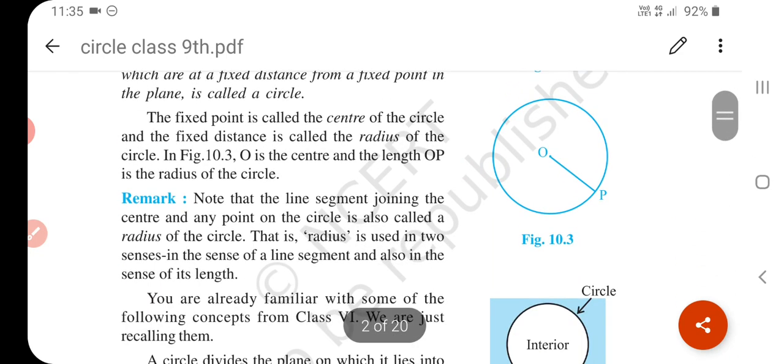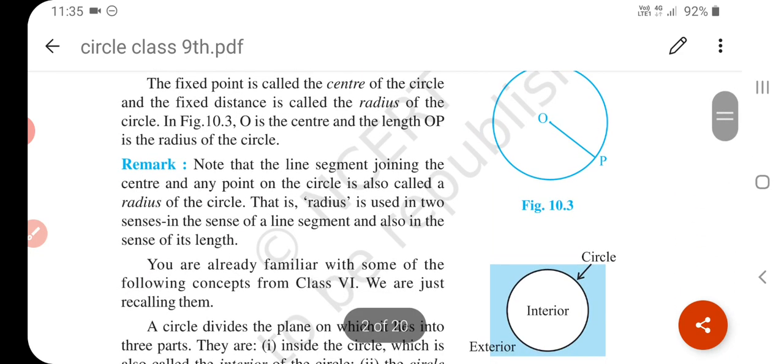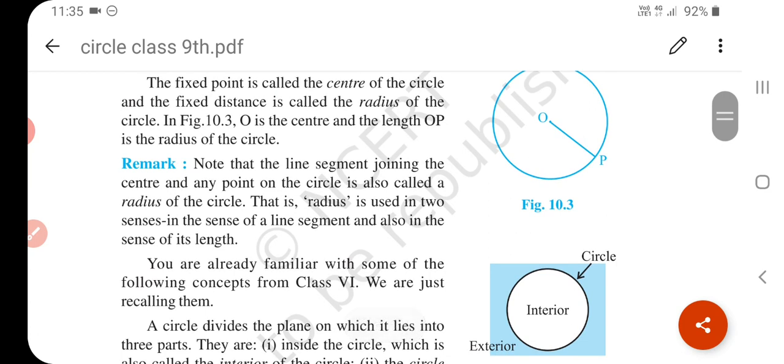And if we talk about this figure, a circle with center O, O is the center of the circle and R is the radius of the circle.